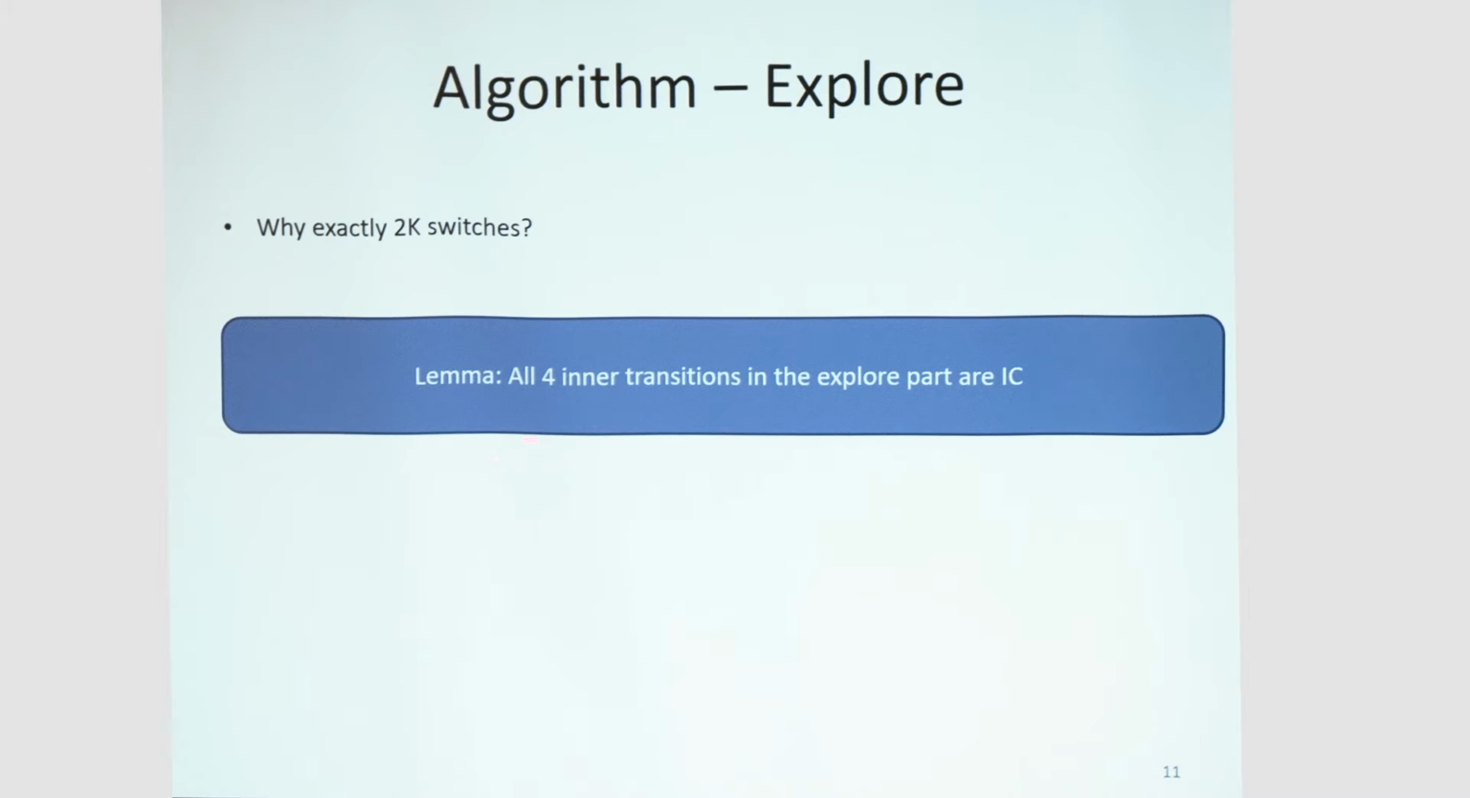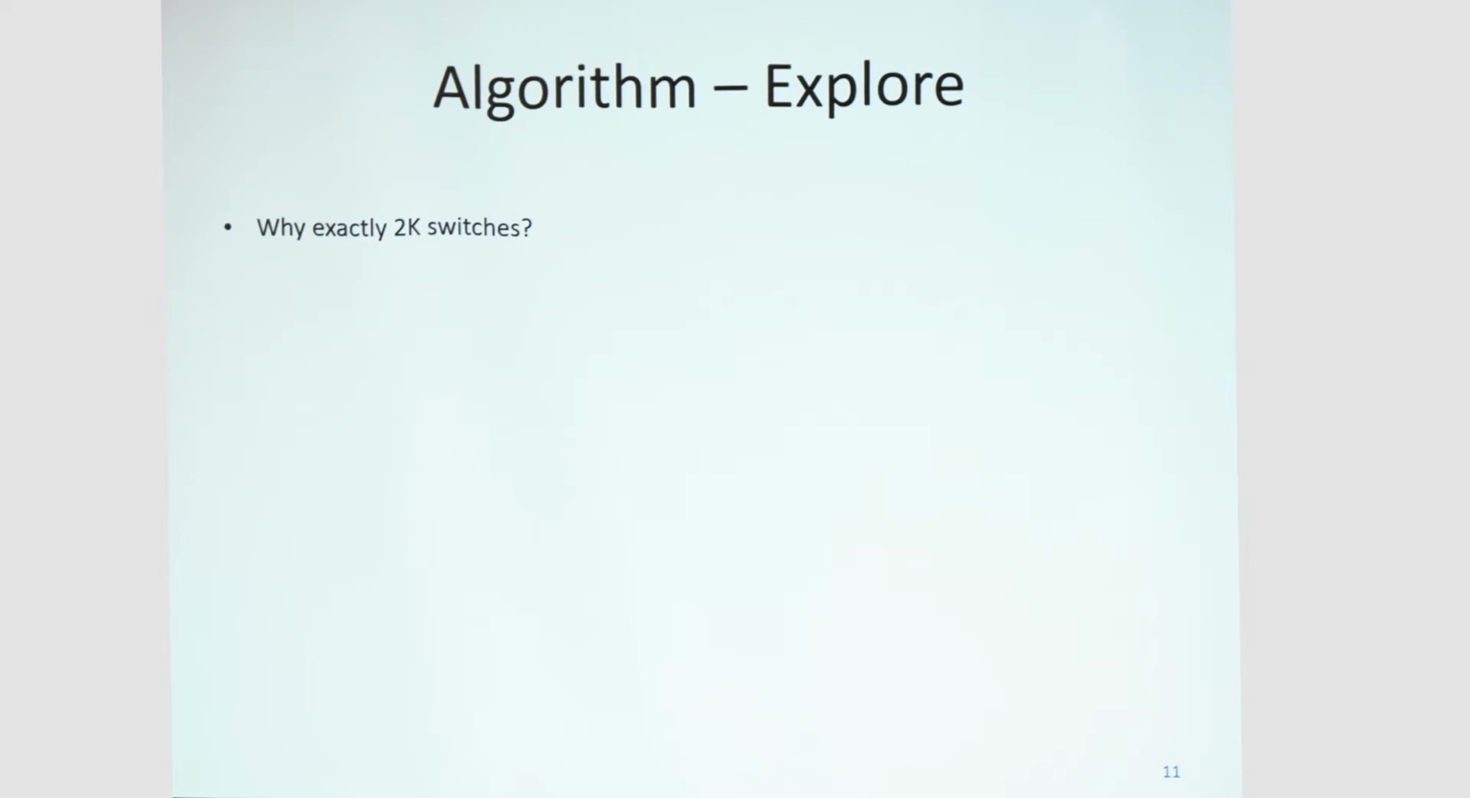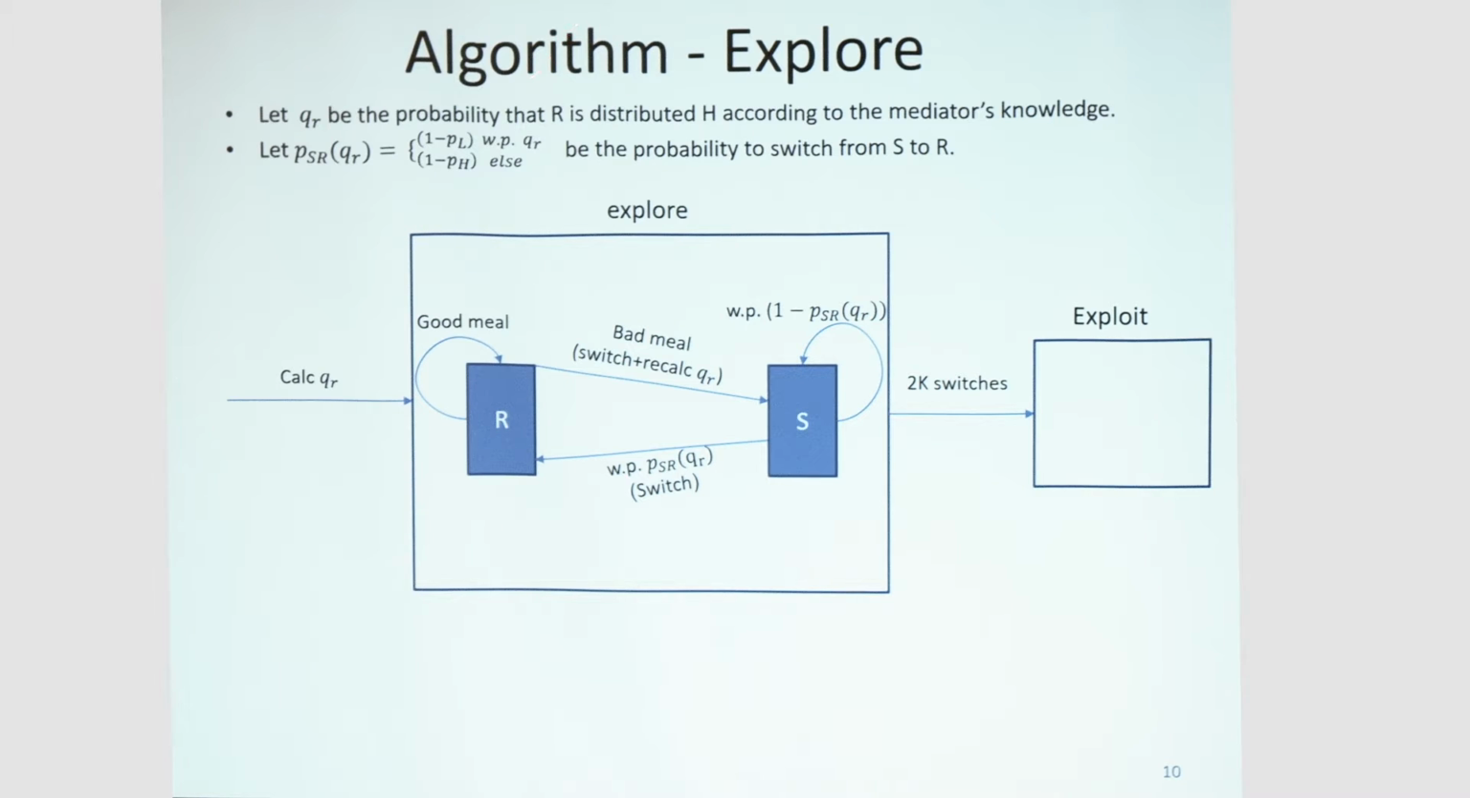Okay, and we have a lemma that all the forward and transitions in the explore part are incentive compatible, which means that if an agent sees that his immediate predecessor went to restaurant R and had a good meal there, then according to his knowledge, going to restaurant R will be at least as good as going to restaurant S, and the same for all the other transitions.